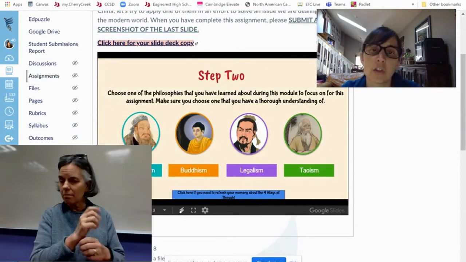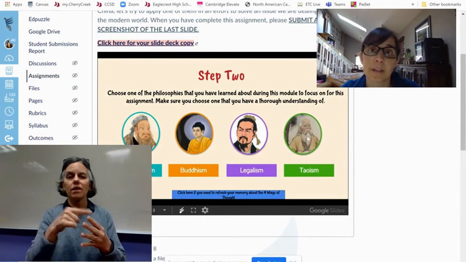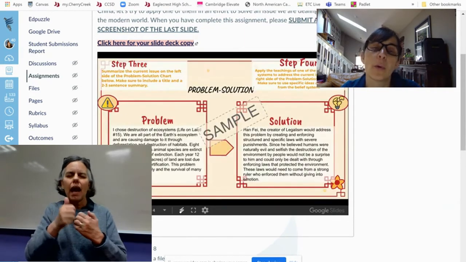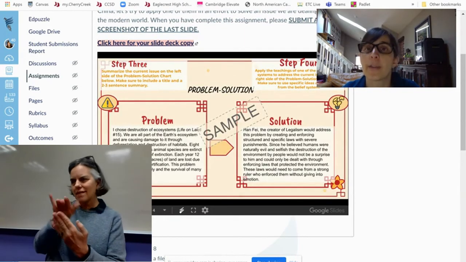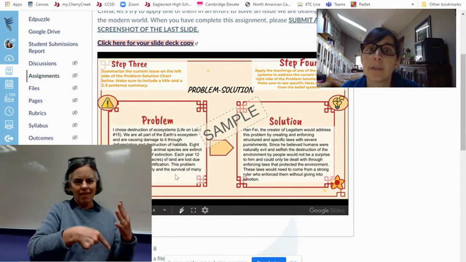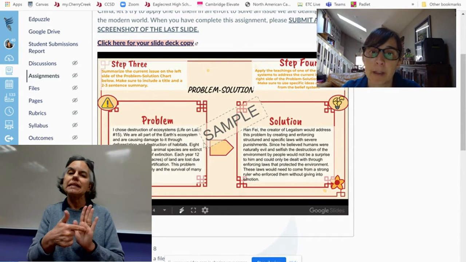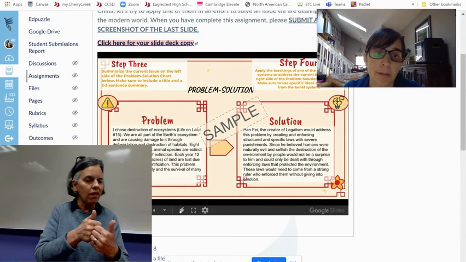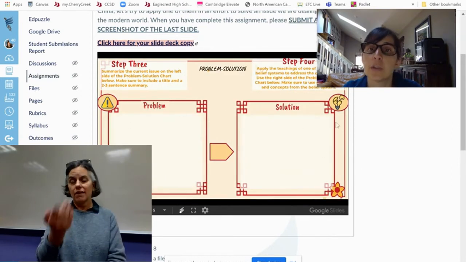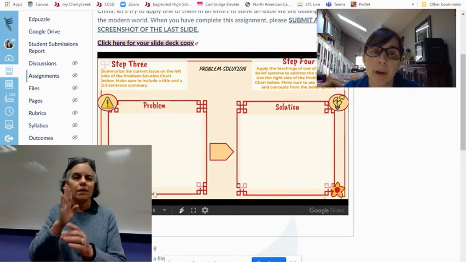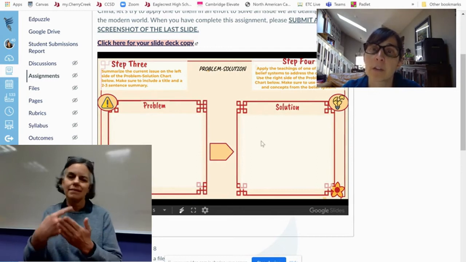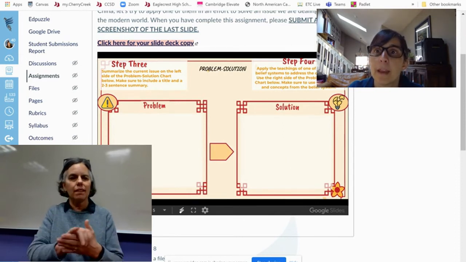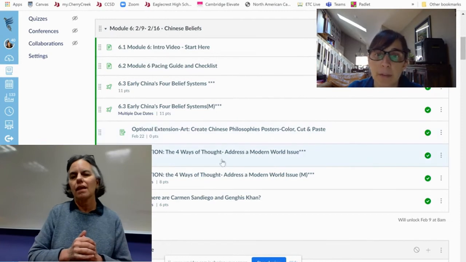your job is to choose one of the 4 belief systems that you learned about in the assignment before this and think about how they would address that issue, that world issue, how they would solve it. Here's an example, so make sure to read through this example. It says sample, so this is one for you to follow. And then here is for you to do your own. So you're going to summarize the problem here and then talk about your solution based on one of the 4 belief systems over here. Okay, and then you'll submit that.